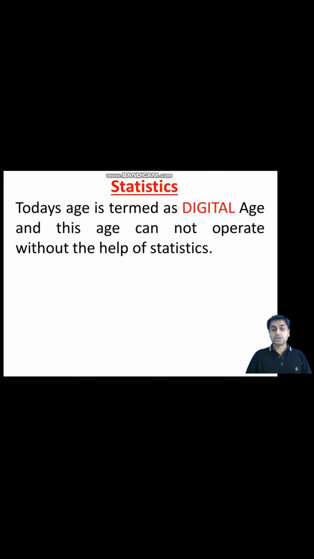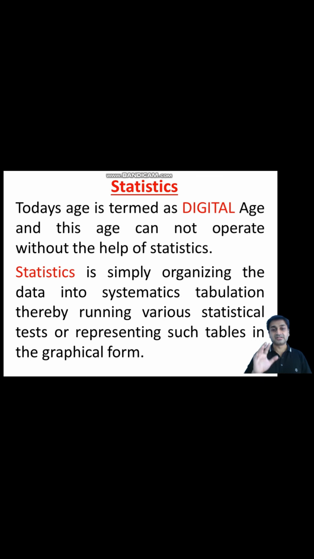Today's time and age is called the digital age. And in this digital age, statistics is one of the most important weapons in order to understand the trend of the data. So basically, I'm talking about the digital age and I'm talking about statistics.